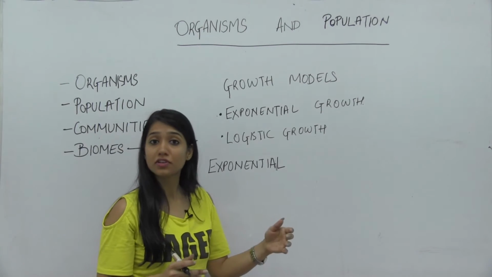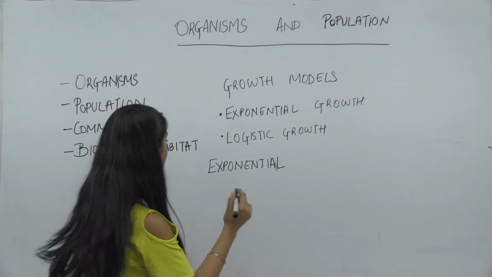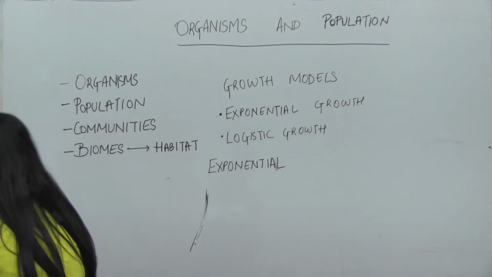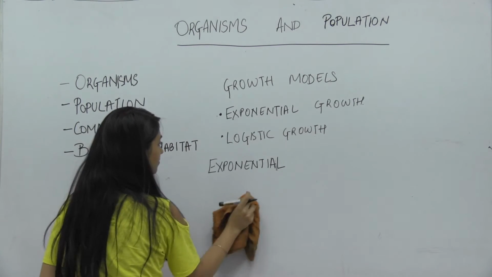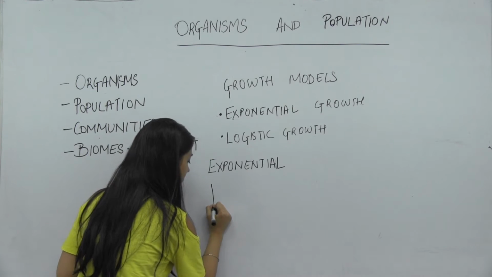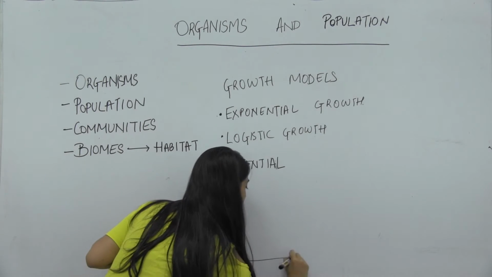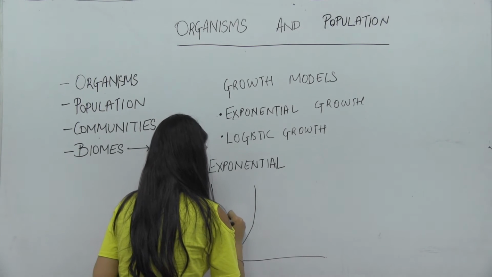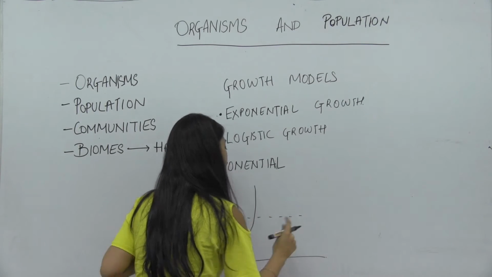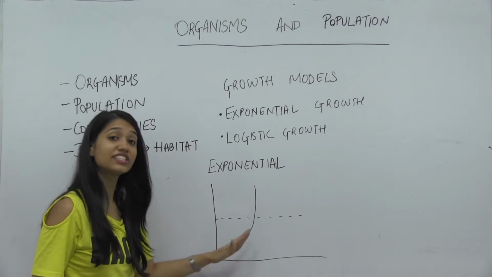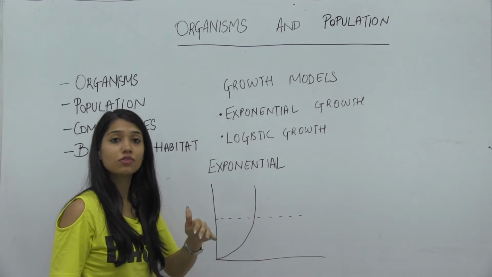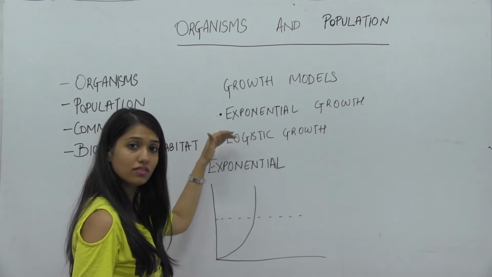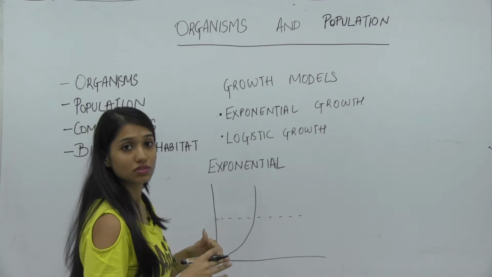So there will be no competition, that is abundant survival. The population will increase exponentially because there is no competition for the resources. As we say, the resources are unlimited. So in the exponential growth curve, we assume that the resources are unlimited.